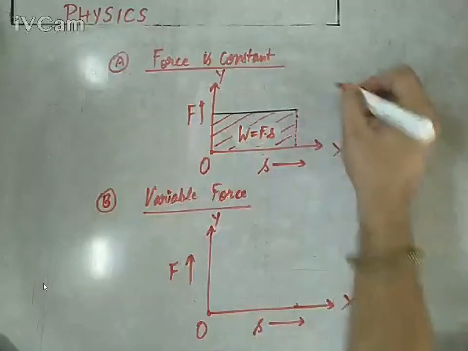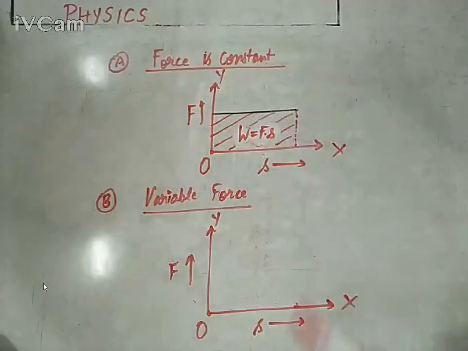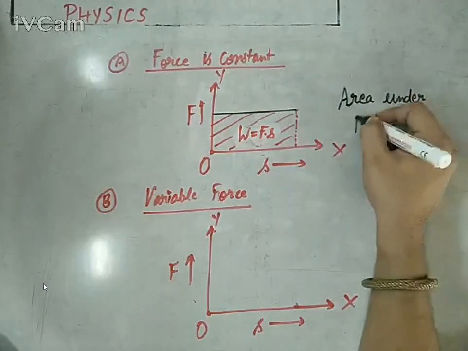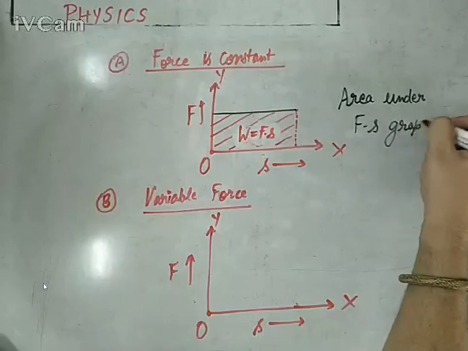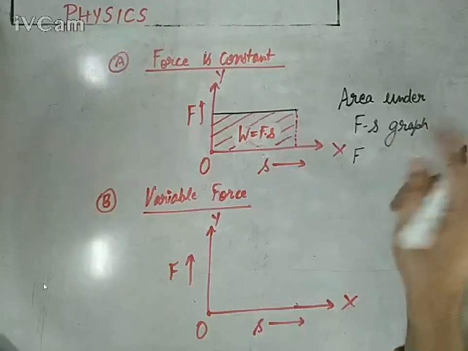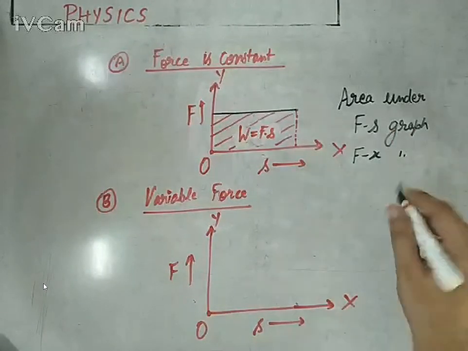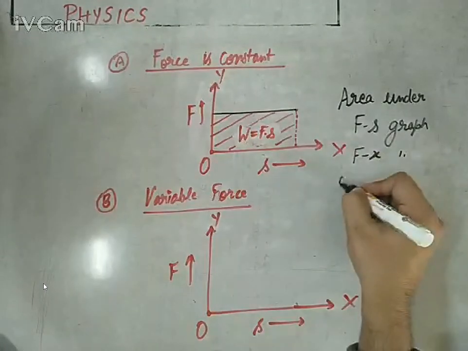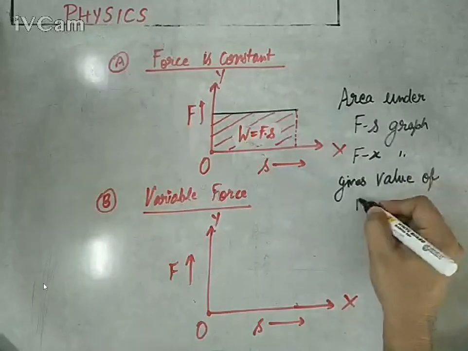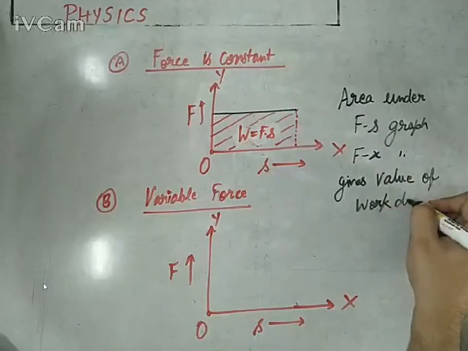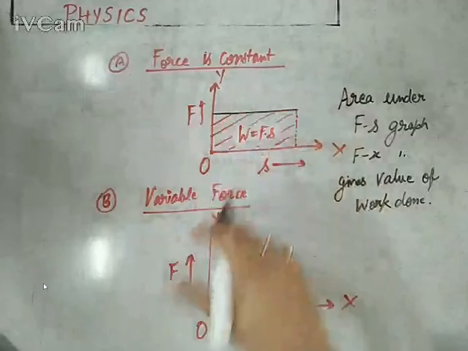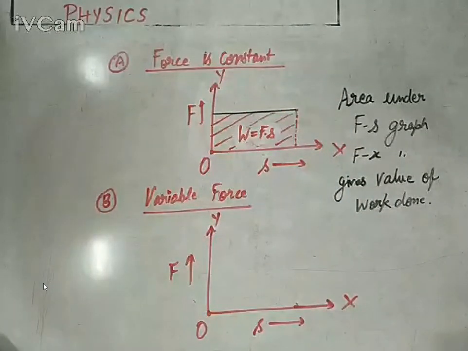So this is the major conclusion which will be effective for both cases. Area under the Fs graph, force-position graph or force-displacement graph, or you can say Fx graph. Not every time it is called Fs, it is also called Fx graph. Area under the Fs graph or Fx graph gives the value of work done, even with sign, because if this graph is lying in the negative quadrant, definitely it will give you the negative work done answer.